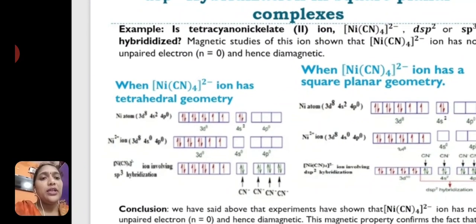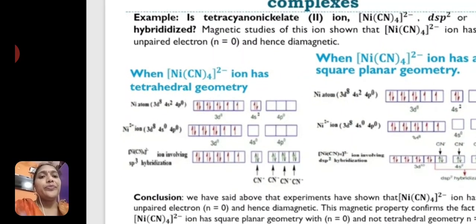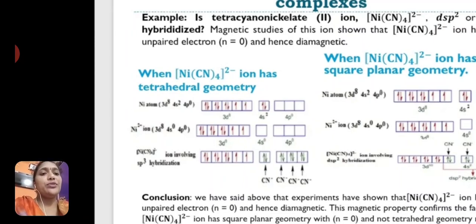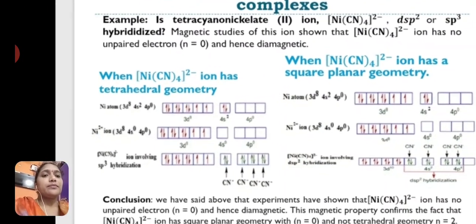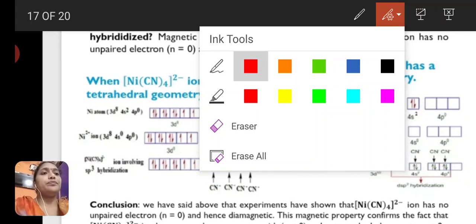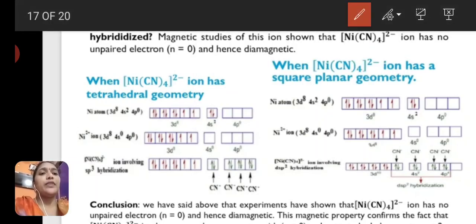Tetracyanonickelate(II) ion. Here the atomic number of nickel is 28, and the configuration is argon 3d8 4s2. Nickel 2+ means after losing 2 electrons, 3d8 4s0.